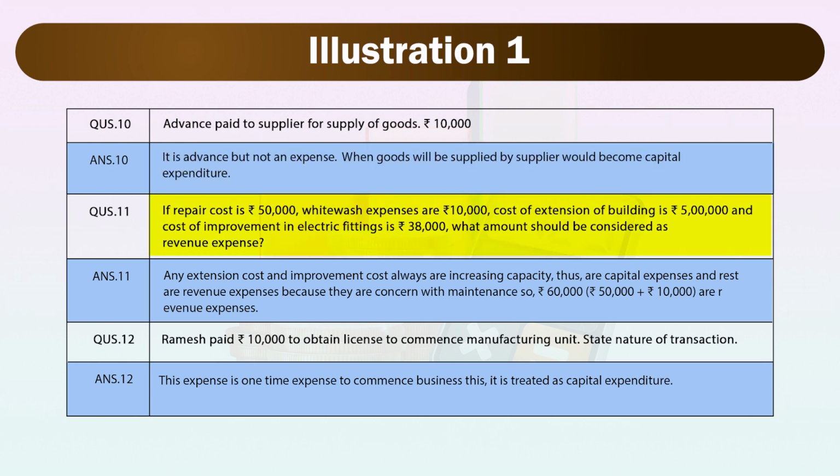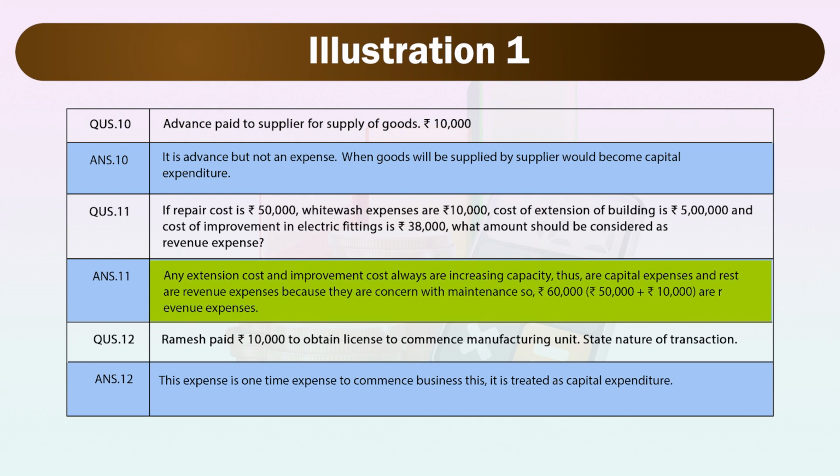Next is if repair cost is rupees 50,000, whitewash expense are rupees 10,000, cost of extension of building is rupees 5 lakh and cost of improvement in electric fittings is rupees 38,000. What amount should be considered as revenue expense?